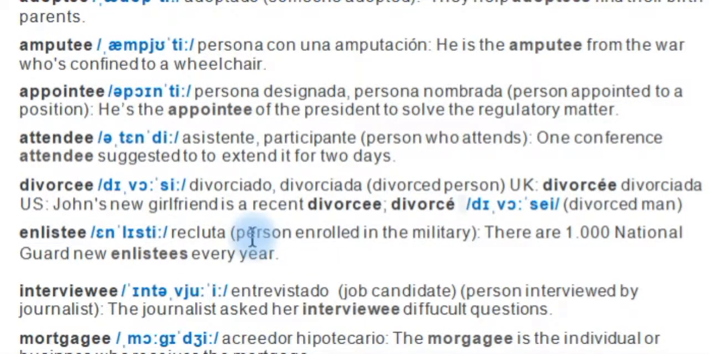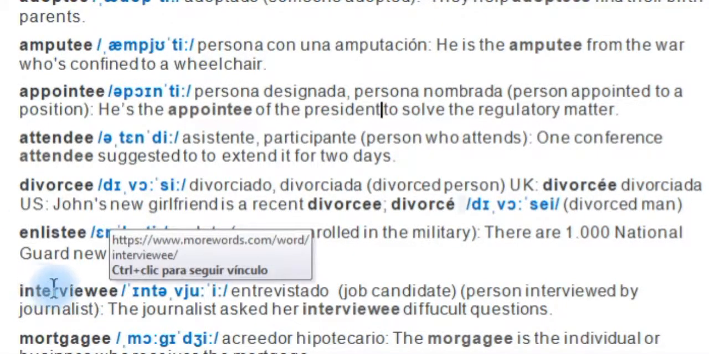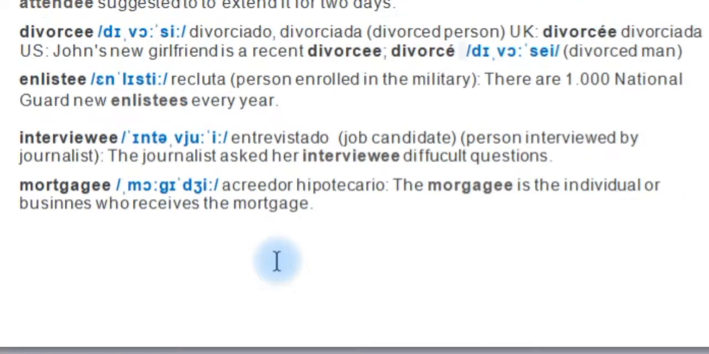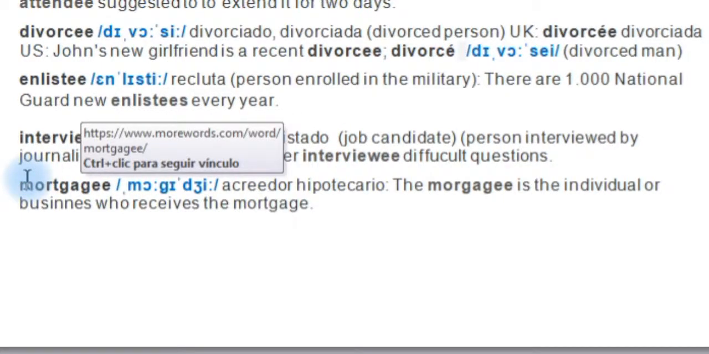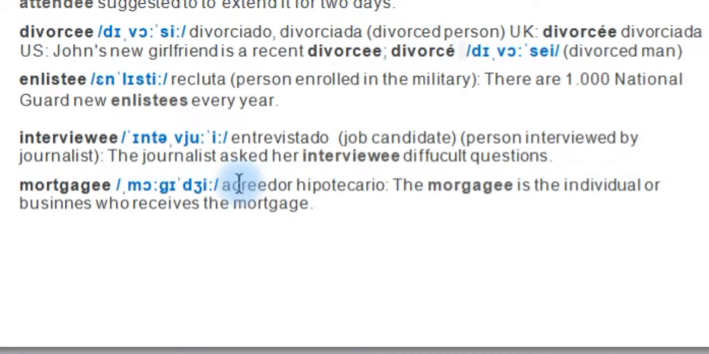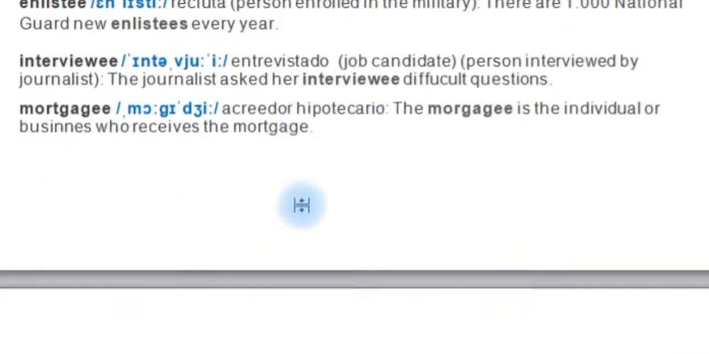Enlistee, recluta, person enrolled in the military. There are 1,000 National Guard new enlistees every year. Interviewee, entrevistado, no? It could be a job candidate or it could be a person interviewed by a journalist. The journalist asked their interviewee difficult questions. Okay. A mortgagee, un acreedor hipotecario, someone who has a mortgage. The mortgagee is the individual or business who receives the mortgage.